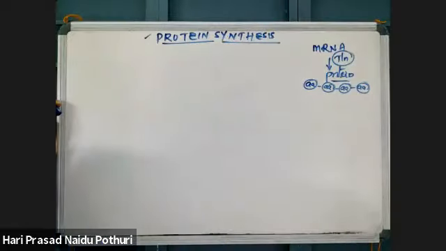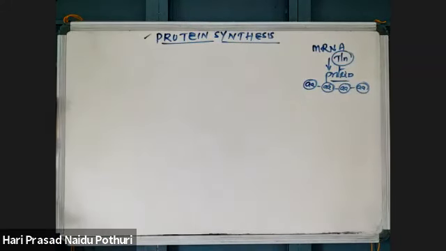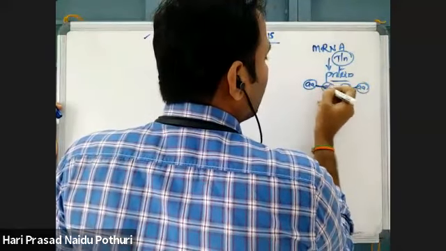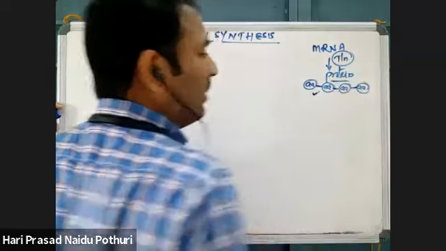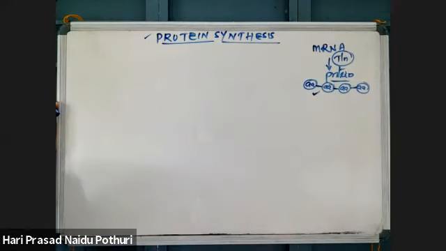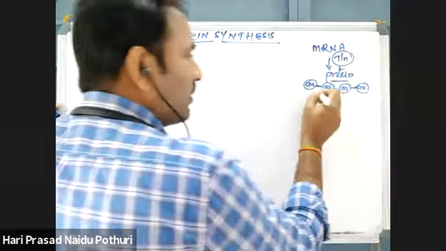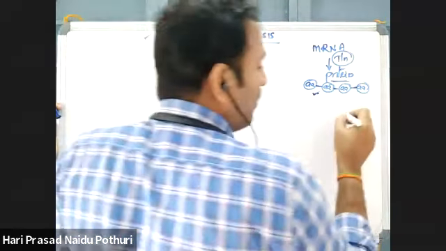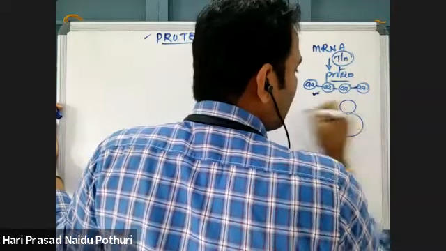With the help of peptide bonds, if amino acids are joined together and there is formation of a polymer or chain of amino acids, that is called what? A protein. A protein will be formed like this. For joining of amino acids, there is a machinery called ribosomal machinery.